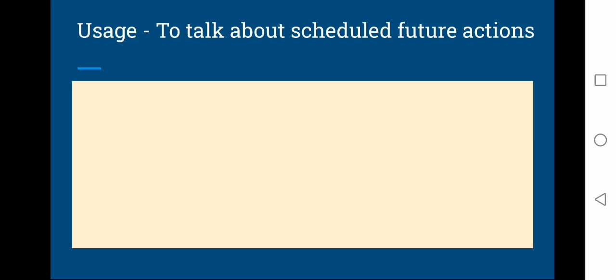We also use simple present tense to talk about scheduled future actions. You see this word scheduled in British accent, and in American accent it can be pronounced as scheduled, and I prefer scheduled for my convenience. So we use it to talk about scheduled future actions, like the next class is scheduled on 14th June. See here, 14 June is future, but we still use simple present tense because it is a scheduled action. It is on a fixed time.